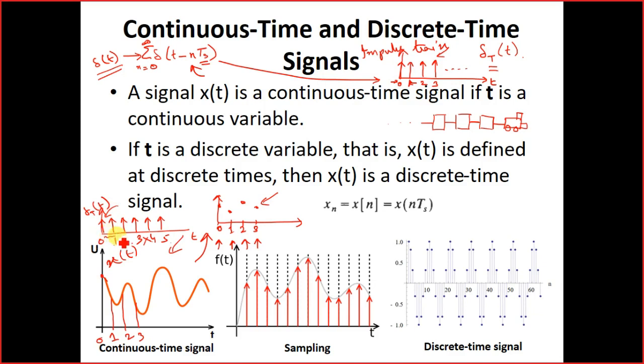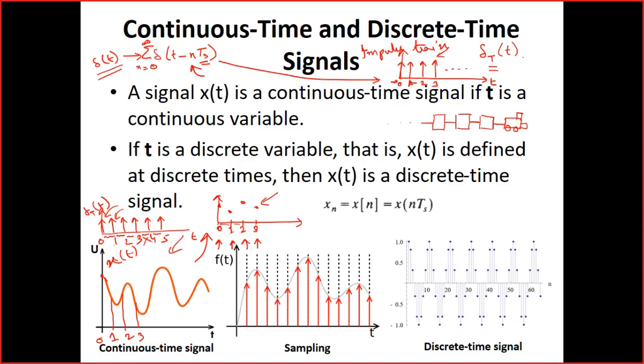Similarly, in between 1 second and 2 seconds it does not have any value, that means it is having a value of 0. Similarly, at each interval we will be getting a value of 0. So in between 0 and 1, 1 and 2, 2 and 3, all the values will be 0.